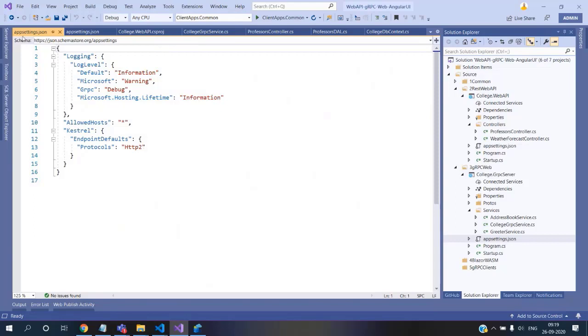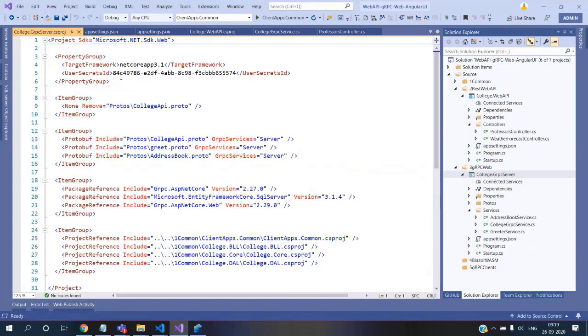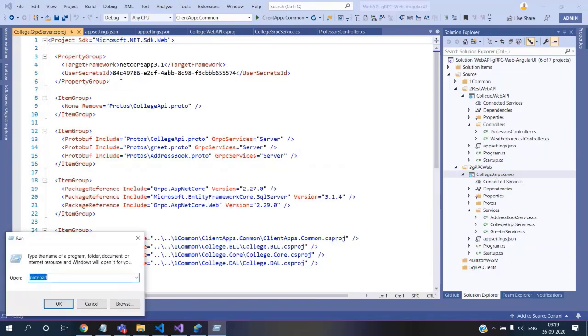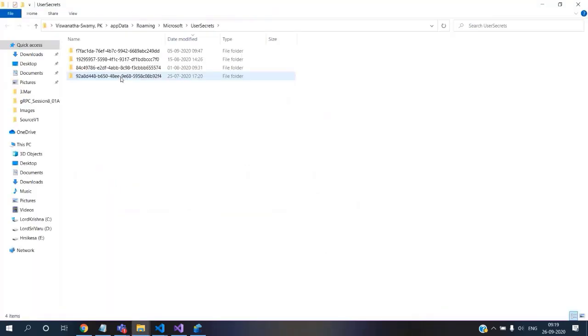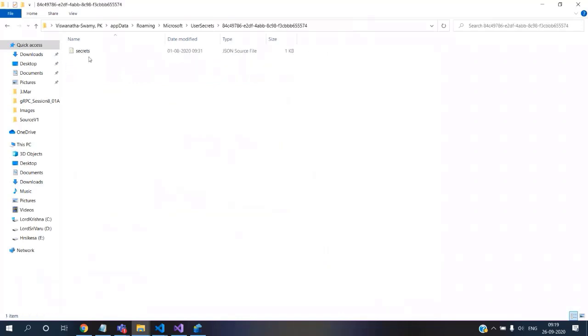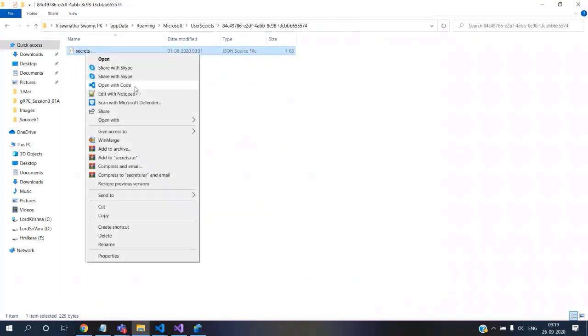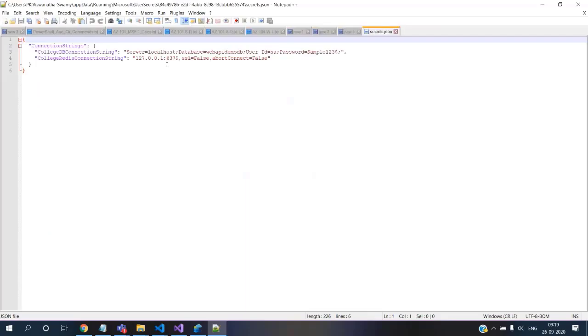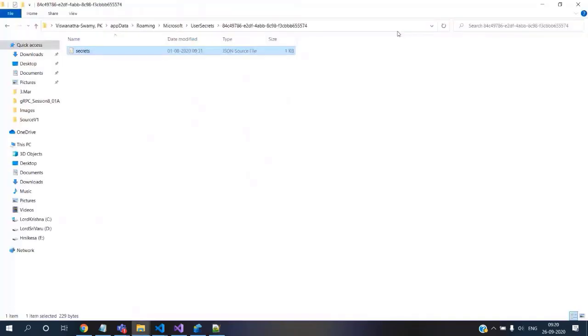So we are not at all going to store anything inside source control. Everything is coming from the same user secret ID. If you see that 84C, we have seen this multiple times, all these are coming from here. 84, this is the guy, and let me select it. Here you have my local database, and this one, even though it's not a big secret, let's have a habit of it.